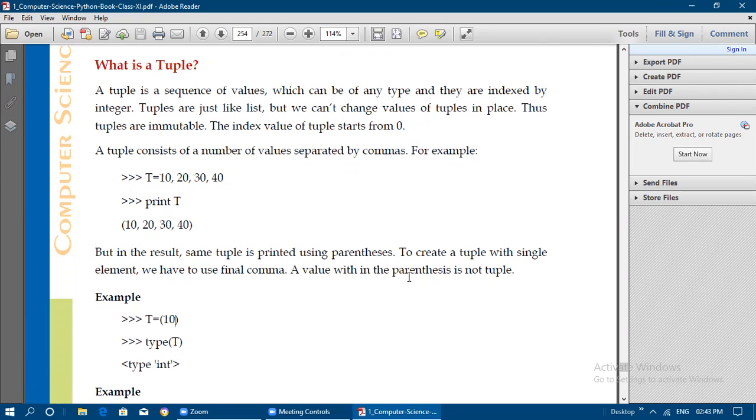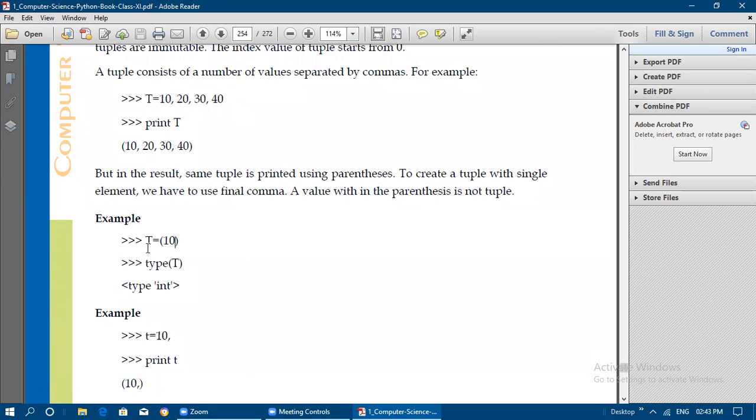A value within parentheses alone is not a tuple. For example, t equals 10 alone: the value must be followed by a comma. Even if it is a single value, we should give a comma after it. Then only is it called a tuple value. Now if you assign 10 to t without a comma and check the type of t, it is an integer, so int is returned.